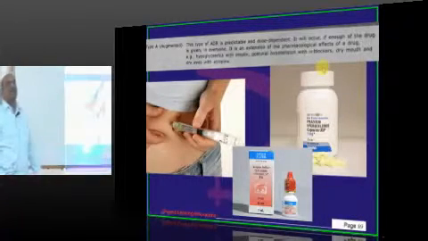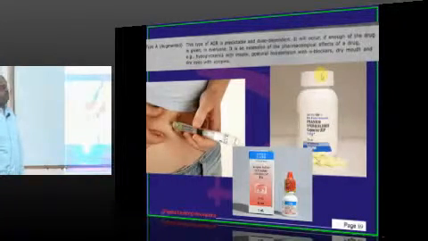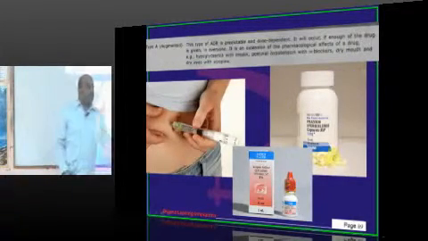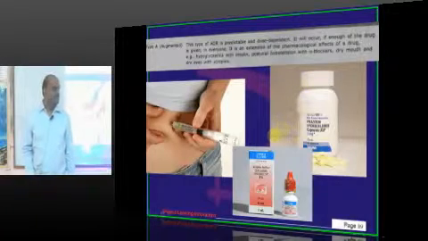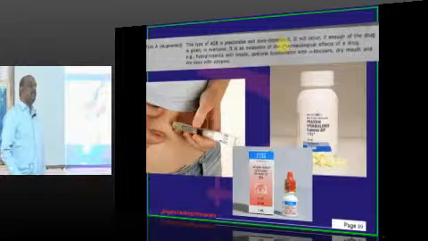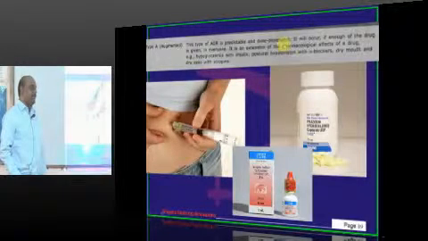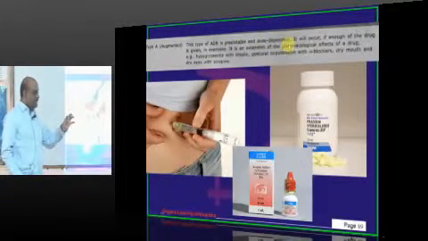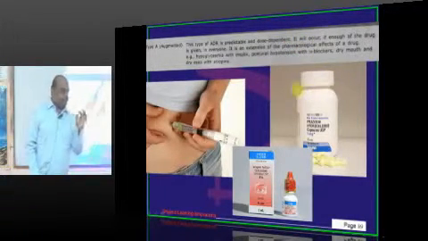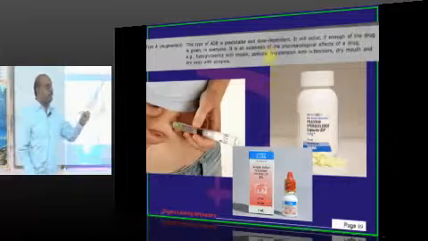Dry mouth and dry eyes with atropine. What is atropine? Atropine is anticholinergic. When we are unhappy, why do we get tears? Our parasympathetic system, there is a system. Parasympathetic system will produce acetylcholine.